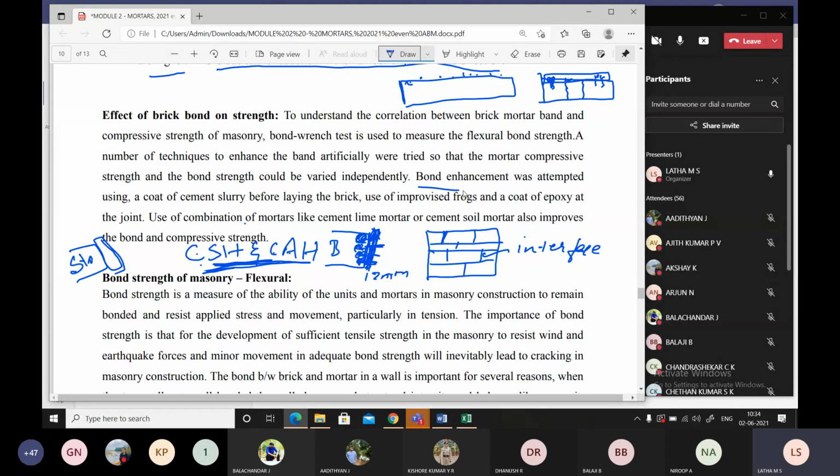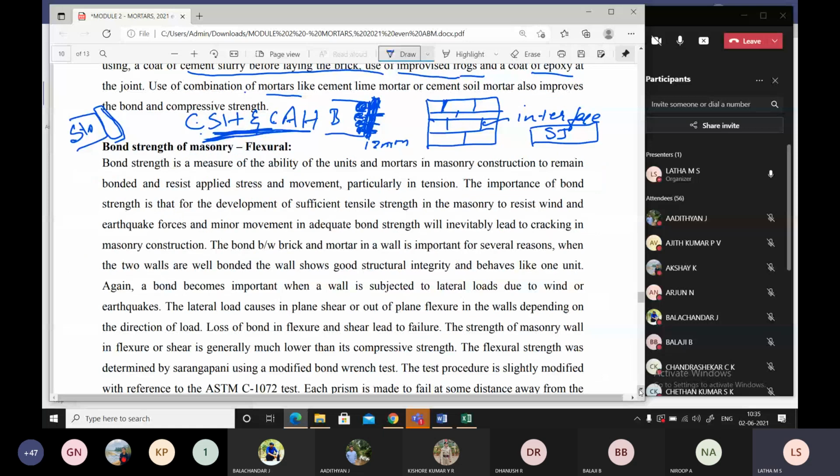So bond enhancement was attempted using a coat of cement slurry before laying the brick. Use of frogs. Frogs, you understand? On the bricks you find some dents, like the markings they write, and these dents allow the mortar to settle within the brick. Coat of epoxy. There are many types of mortars available in the market to develop a good bonding. That is the reason, students. So moving further,